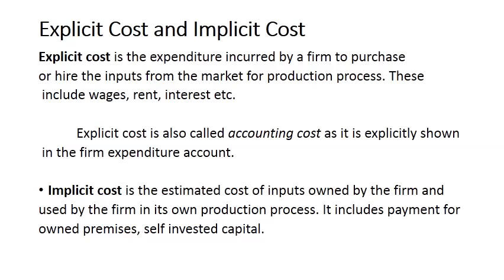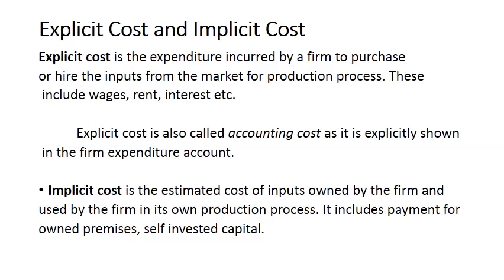But sometimes a firm or a producer has some self-owned inputs. For example, if a producer has his own land and he is constructing a plant there and then producing a commodity, that means he need not pay rent for that piece of land, because that piece of land belongs to the producer.